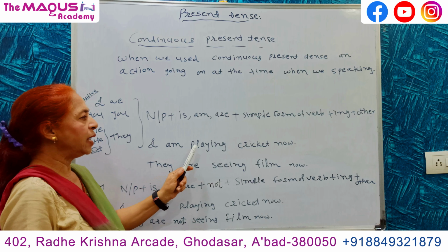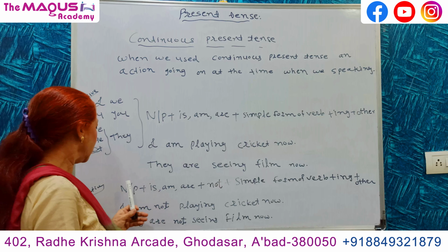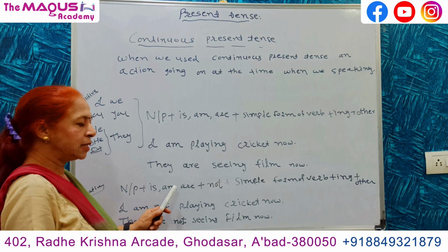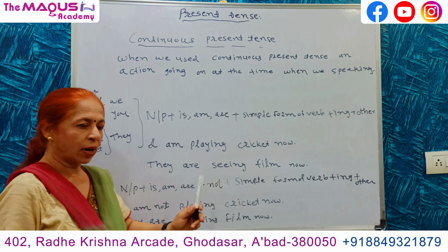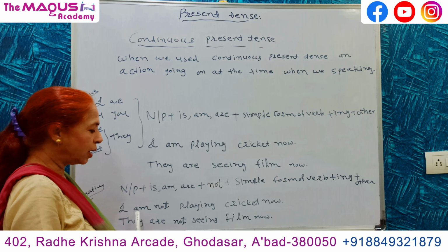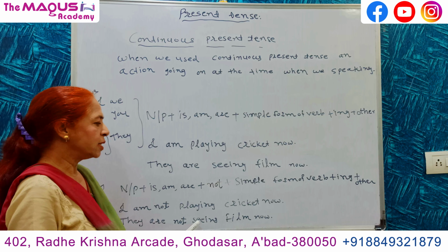Example: I am playing cricket now. They are seeing film now. In negative: noun, pronoun, is, am, are, not, simple form of verb plus ing, other part of the sentence. Example: I am not playing cricket now. They are not seeing film now.